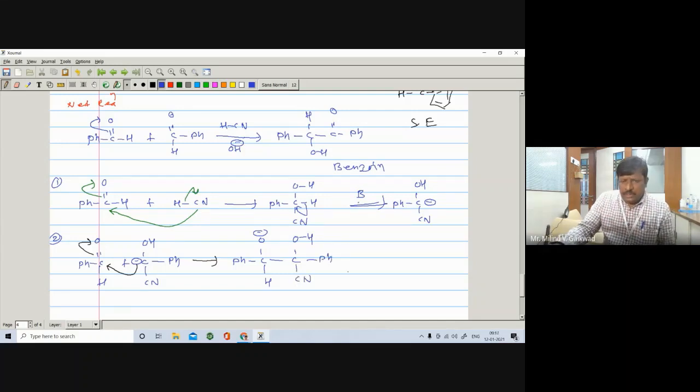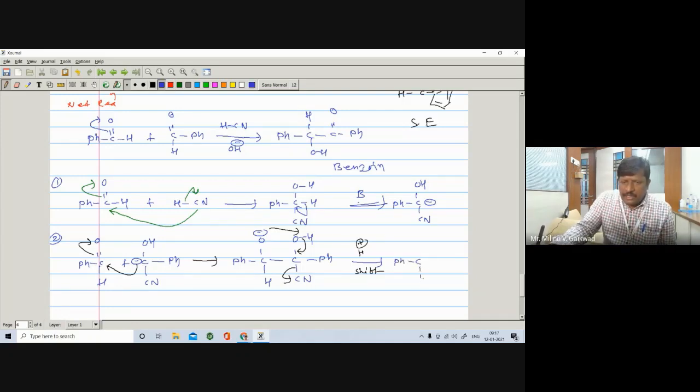Now next, the CN is one of the good leaving groups. So this sigma bond opens on the CN negative. It is a good leaving group. Carbon becomes positive, so this sigma bond shifts here, forming a double bond, and this O negative attacks this H positive. Internal proton shift takes place, an H shift, and you are getting here Ph.